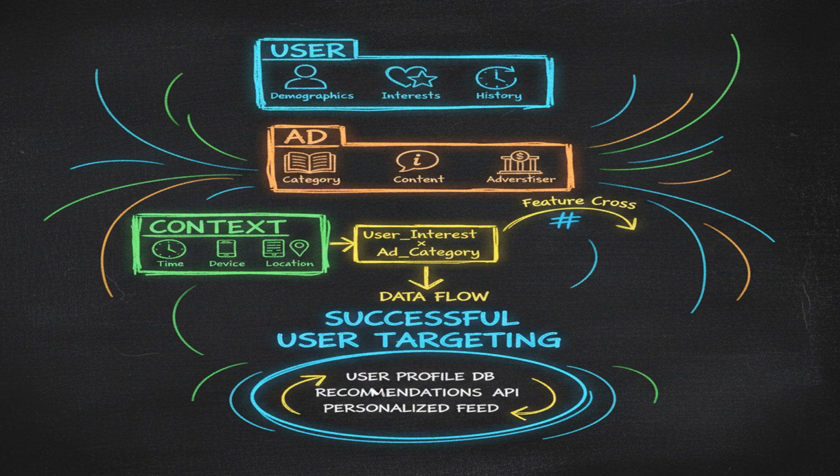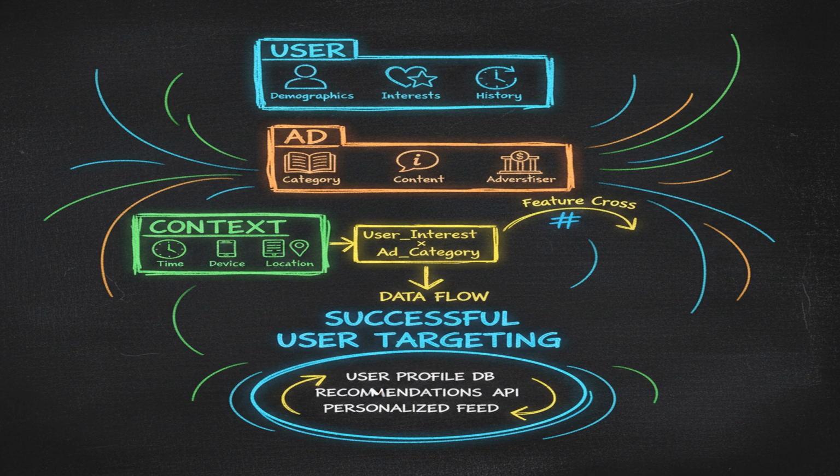Feature crosses are critical for CTR prediction. For example, user interest cross ad category captures the interaction between a user's interest and the ad's category. Since we have many high cardinality categorical features, we use feature hashing to reduce dimensionality and handle unseen values.